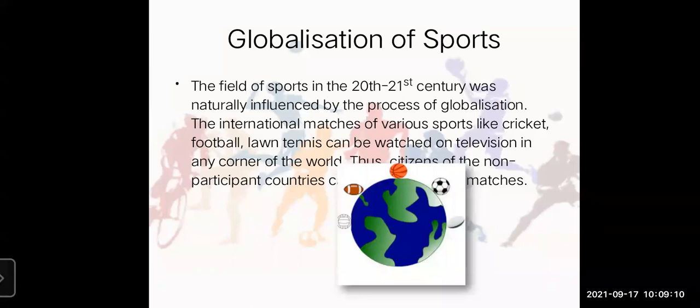Yes students, as the number of fans increases towards that particular game, that game is not only a game, it can be seen in many aspects. It can be seen as a sports economy also, as an entertainment part, as an industrial and commercial purpose. Like for example, advertisement, the sports material, and many more businesses are involved in that, right?